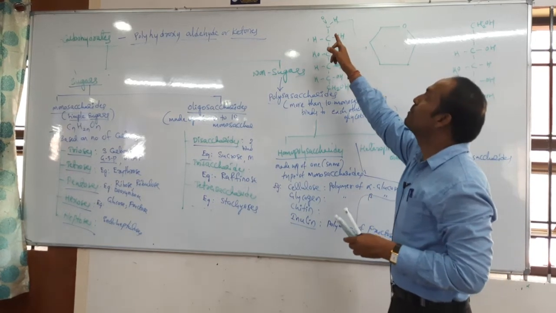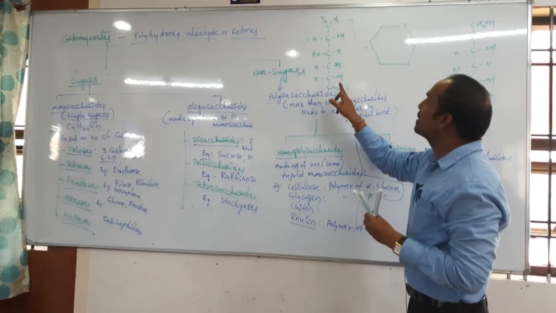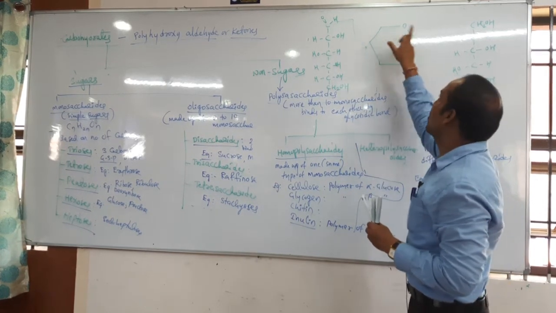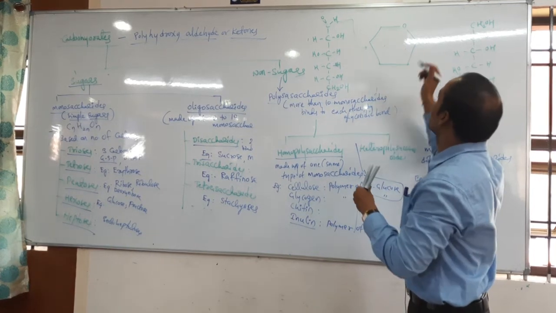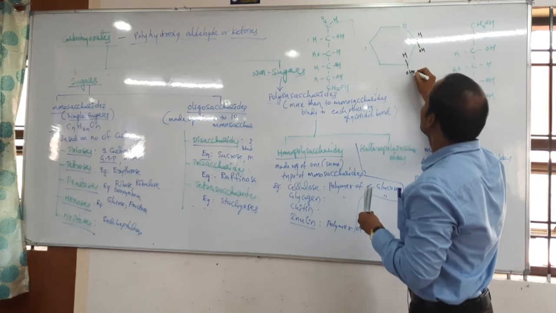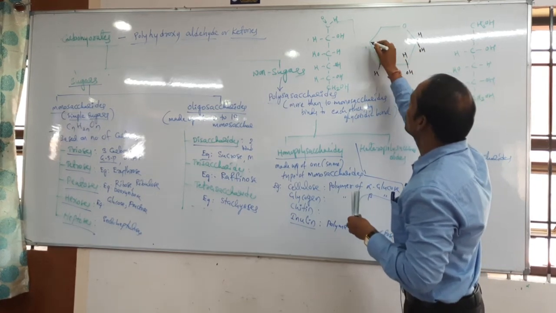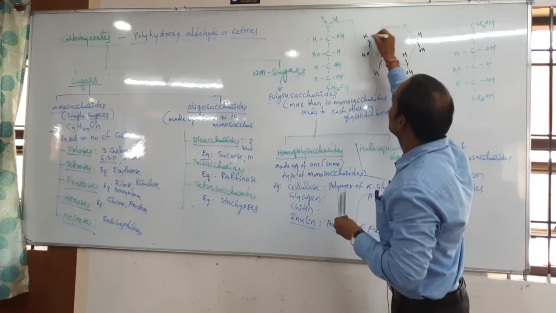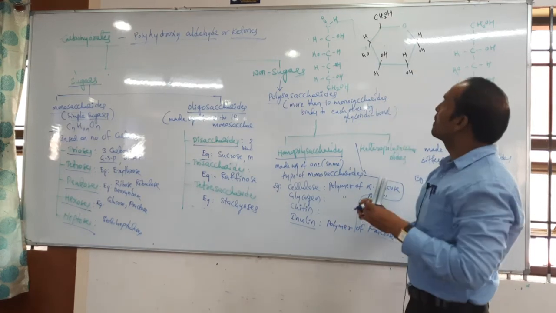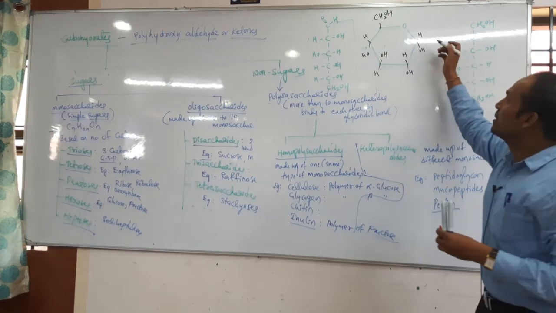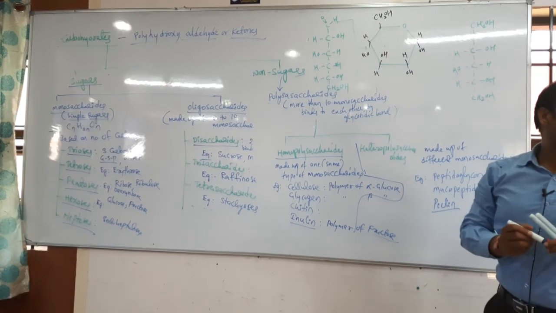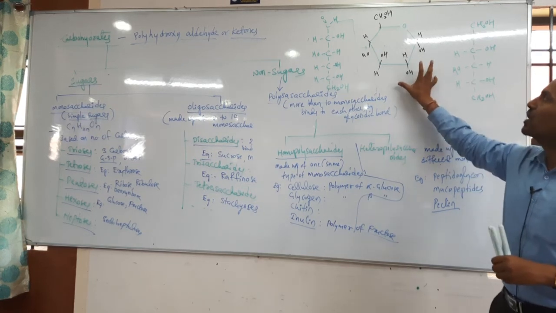Clear? One water molecule will be gone. Here oxygen is present because of the OH, and here hydrogen is there. The water molecule is removed and one bond is formed. That's why it becomes circular. Same, students, H, OH here also, OH, H, and here CH2OH. First, second, third, fourth, fifth, sixth carbon. Clear, students? This is about one glucose molecule.